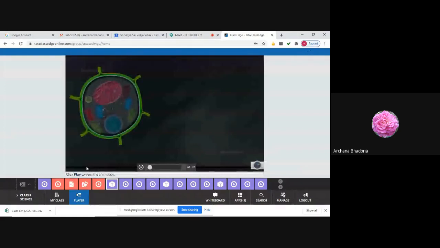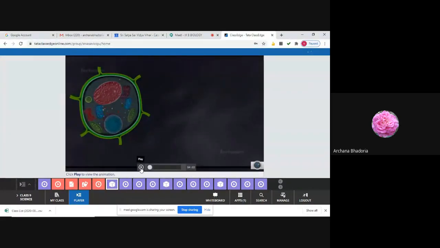Screen is visible to all? Okay. So now you start writing nucleus. First, see what all you have to understand: what is the location of the nucleus, how many nuclei you find inside the cell, and what is the electron microscopic structure of the nucleus. We will be discussing all this today. Now first write down the location of the nucleus. The nucleus is generally present in the center of the cell. Everyone note down that the nucleus is generally present in the center of the cell.